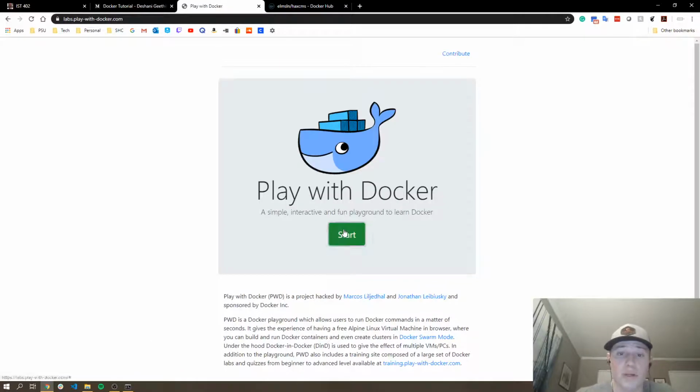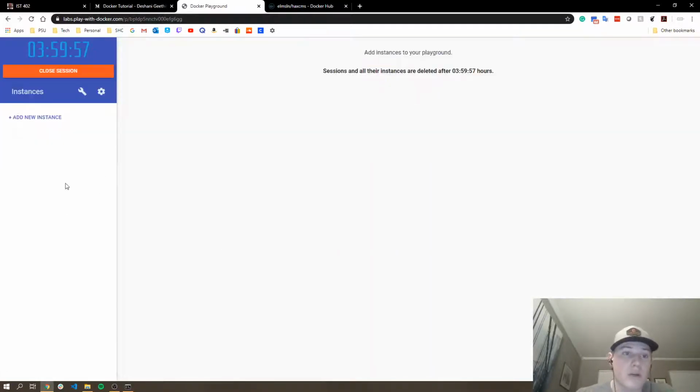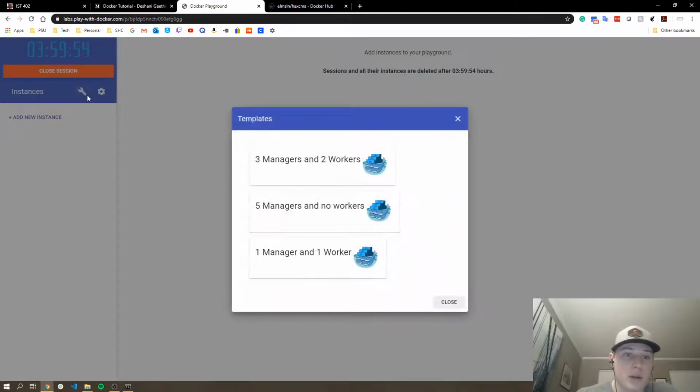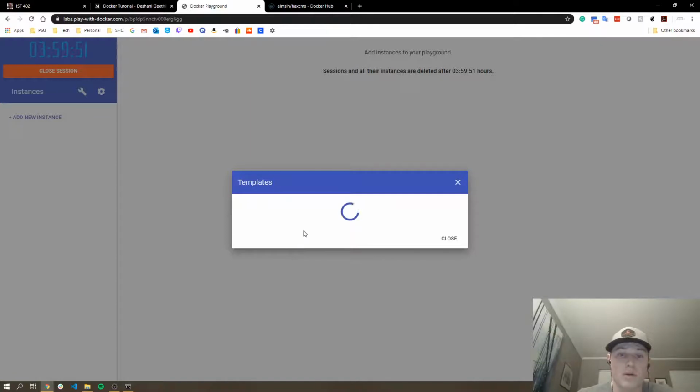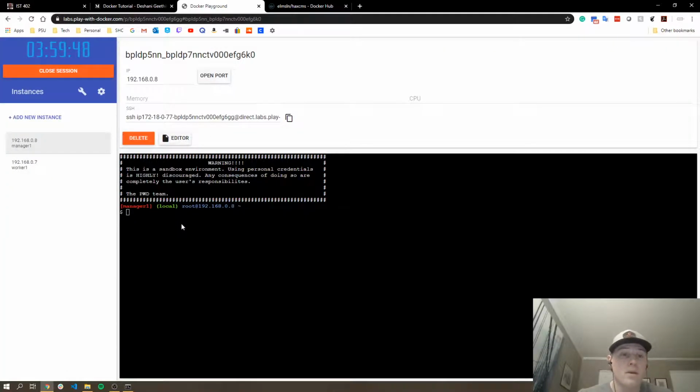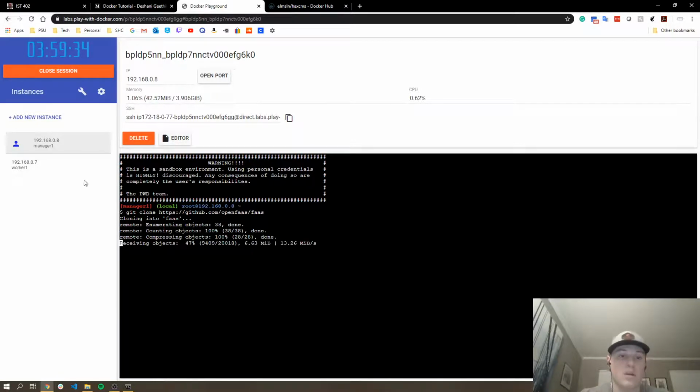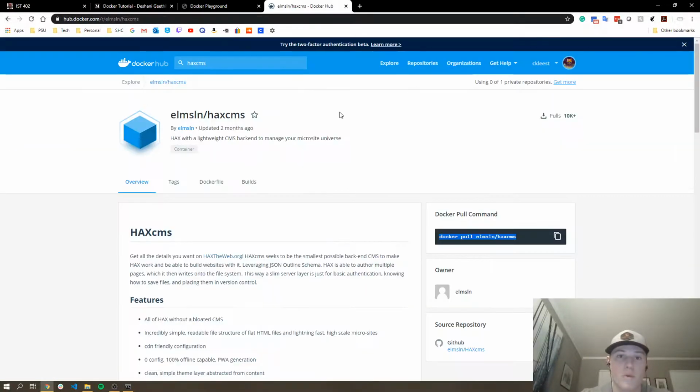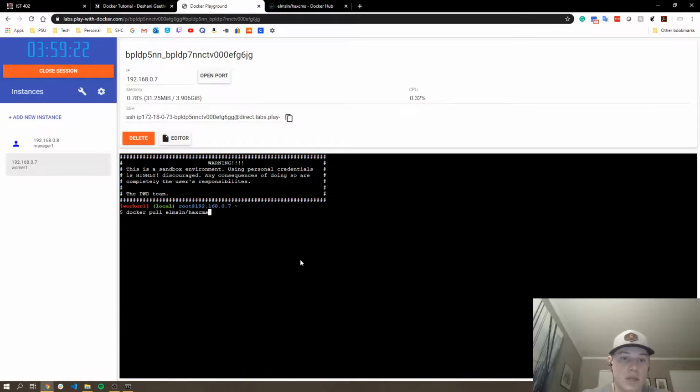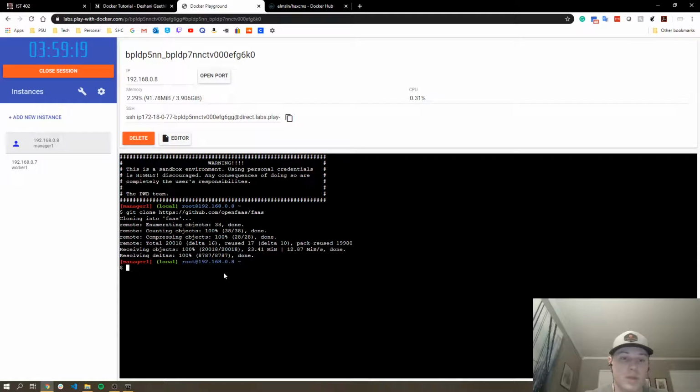I'm going to open up Play with Docker and then click Start here. Okay. And we're going to click our templates here, so this little wrench, and we're going to make one manager node and one worker node. So on our manager, let's do a git clone, and we are going to do that git clone github.com/ and then the account name, which is OpenFaaS. So we'll clone that, and then while that's going, we are going to pull, this is from DockerHub, we have the HaxCMS, and we're going to copy the Docker pull command, and let's paste it in here, and that's going to begin pulling all the images for that.